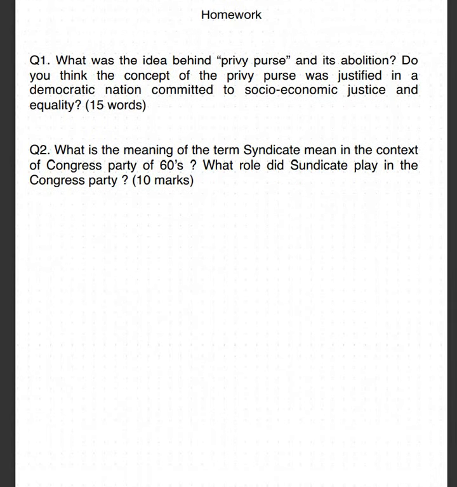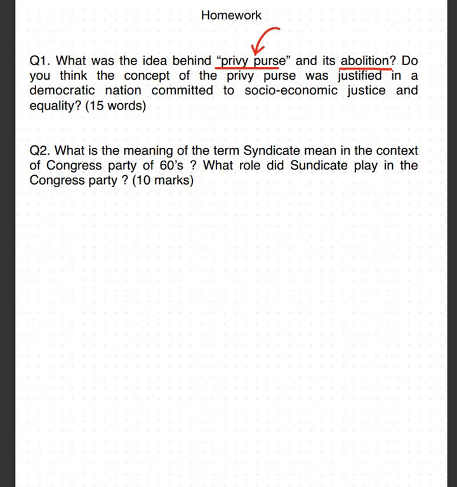Now let's come to the homework. Question 1 is saying what was the idea behind privy purse and its abolition? मतलब why privy purse was introduced and why it was abolished? Do you think the concept of privy purse was justified in a democratic nation committed to socio-economic justice and equality? Now, this is a very simple question.